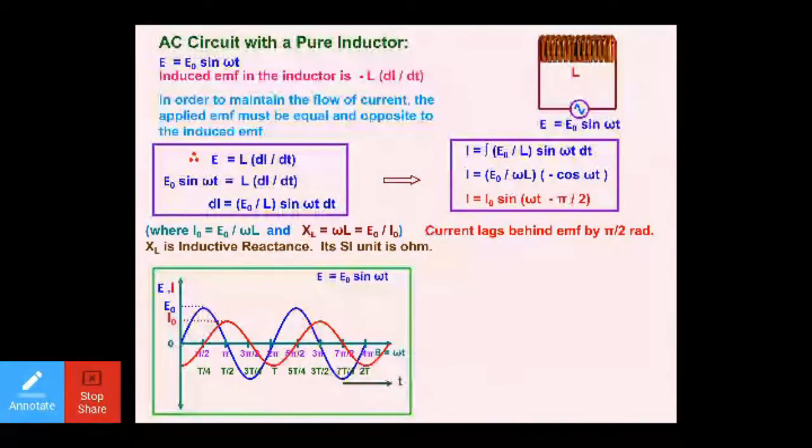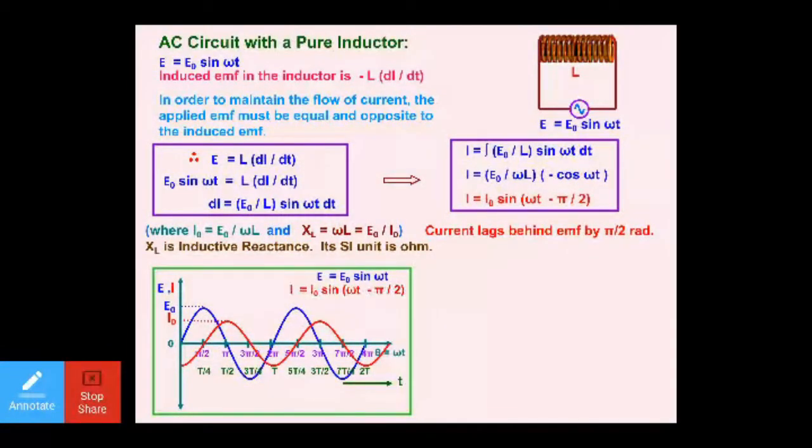It means at pi by 2, EMF is maximum. Now it will travel one more pi by 2 to make the current maximum. It means current is lagging behind. At this particular point, you can easily understand when the current is 0, EMF is maximum. So it simply indicates that current is lagging behind the EMF by the phase angle of pi by 2. That is why it is said: when the AC circuit is having a pure inductor connected to it, at that point current will be lagging behind the EMF by the phase angle of pi by 2.